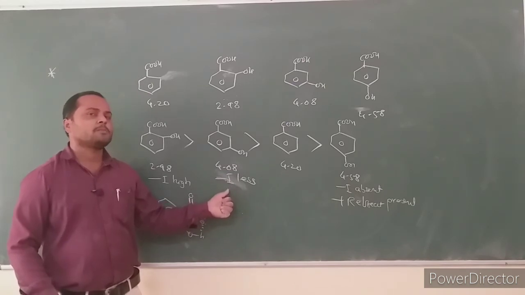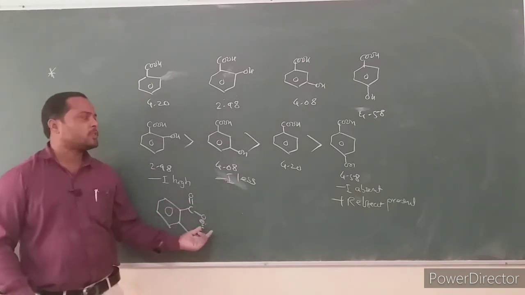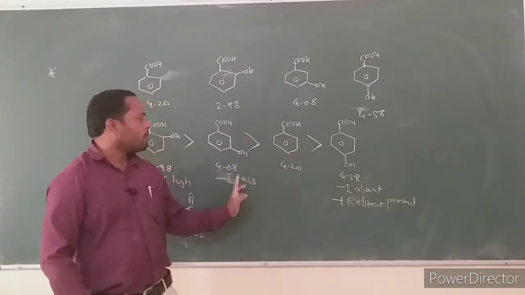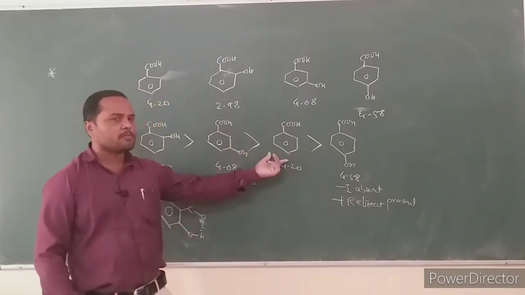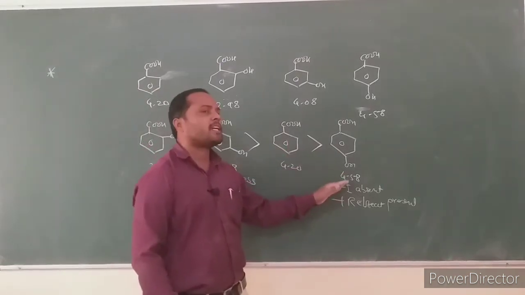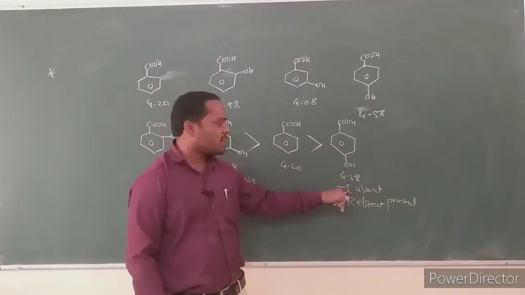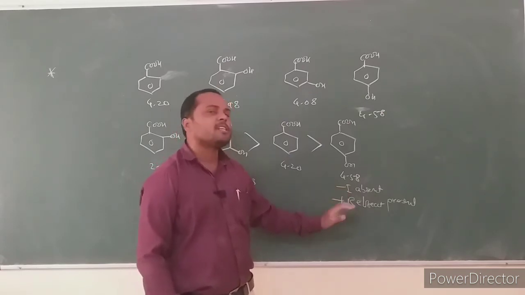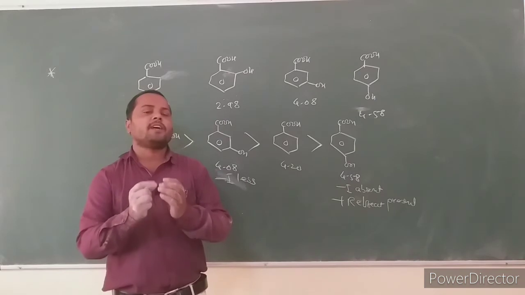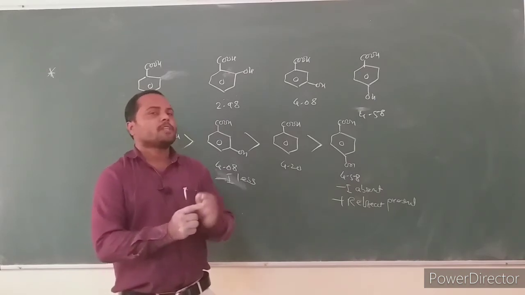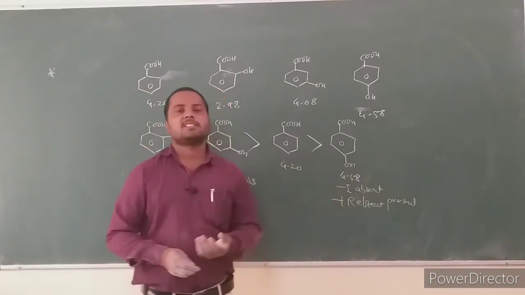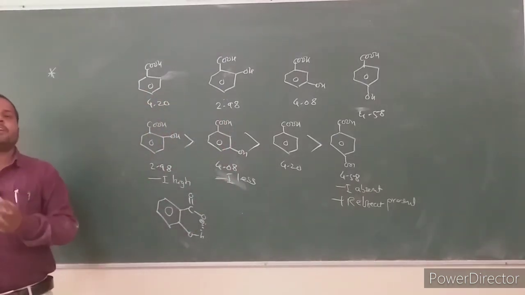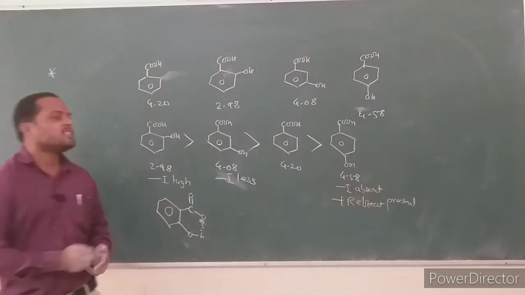Less minus I effect is present and there is no intramolecular hydrogen bonding in the meta isomer. It is stronger than benzoic acid? There is no minus I effect of hydroxy group in benzoic acid, it is an unsubstituted acid, but it is stronger than para-hydroxybenzoic acid. Minus I effect is completely absent or very small, but only plus R effect is present, and plus R effect destabilizes the conjugate base. It generally decreases the acid strength. This is the effect of chlorine, OH and methoxy group on acid strength.